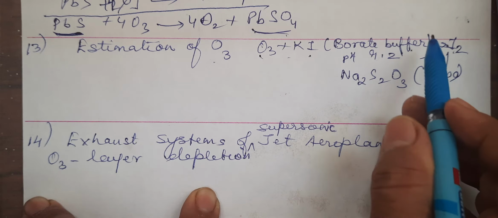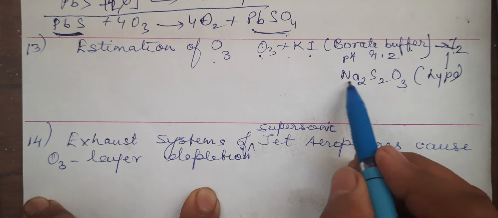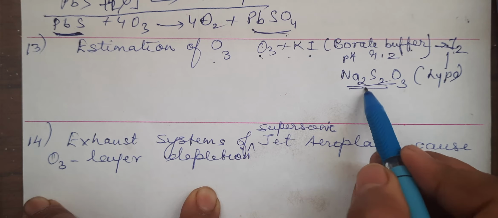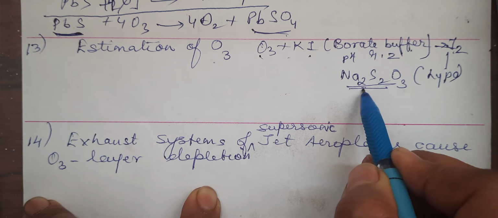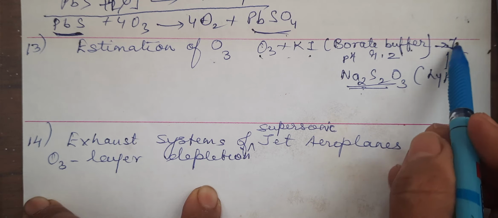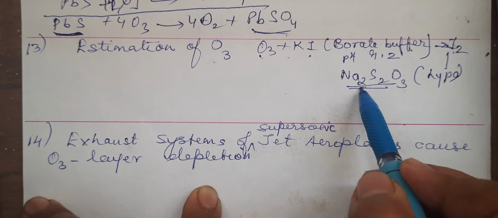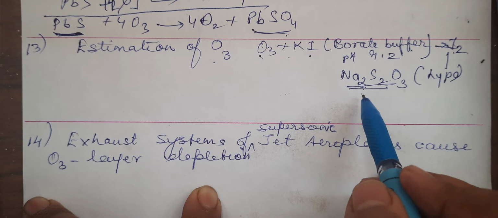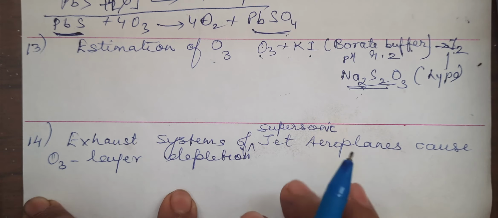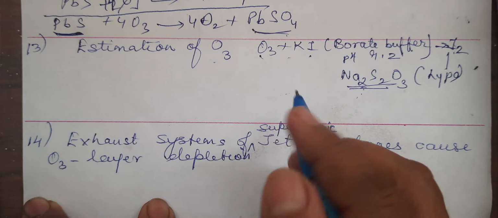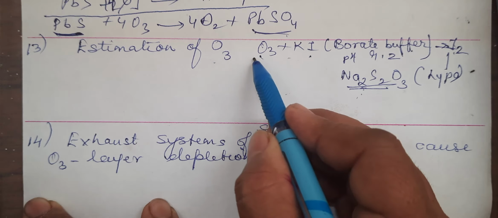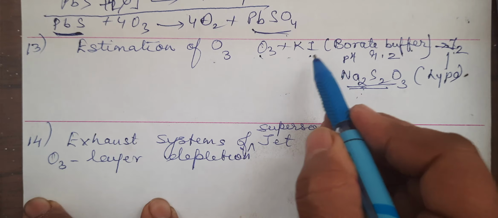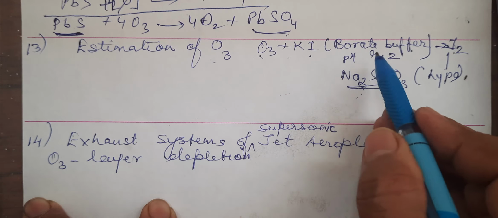That iodine is then titrated against sodium thiosulfate, a standard solution, that is, a solution whose concentration is known. The iodine liberated is titrated against the standard solution of hypo or sodium thiosulfate, and this is how you can estimate it, right? So you will write that ozone is made to react with potassium iodide buffered with borate buffer.